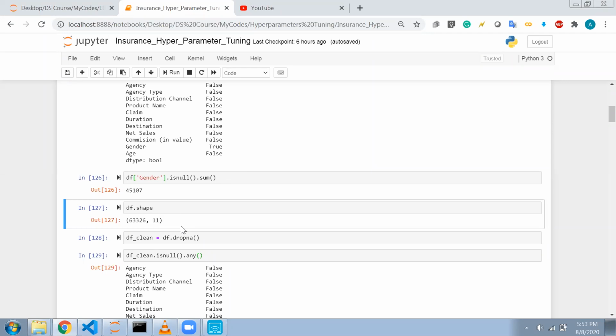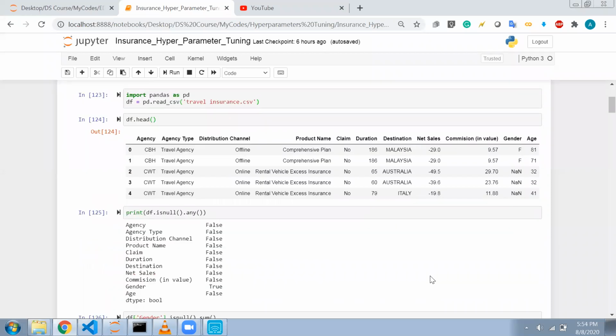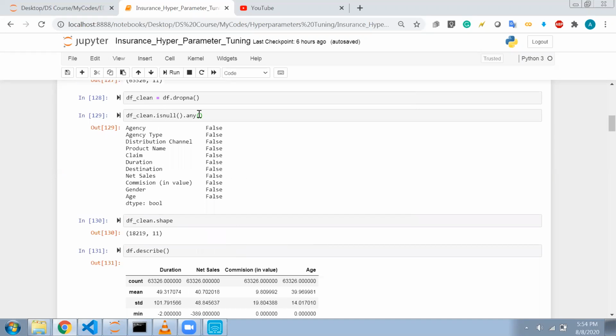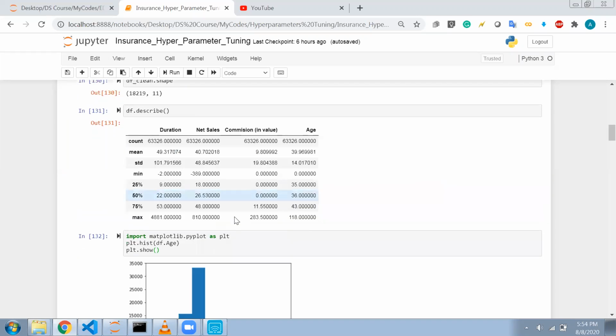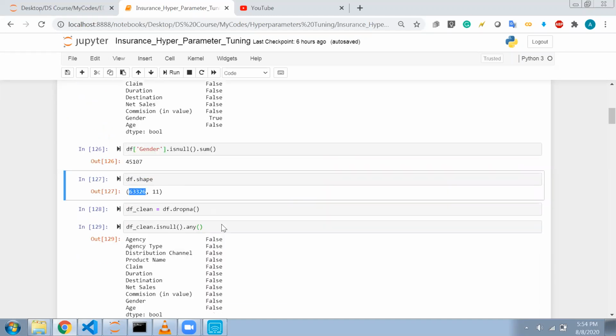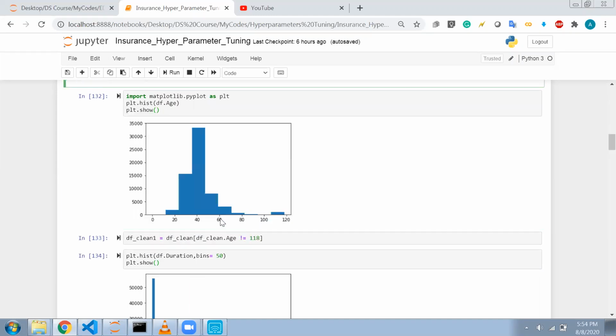Now I will drop all the rows where the gender value is not specified. Here you can see it is NaN, not a number. So it will remove all these rows; using this, I will drop all the null values. Now if I run isnull().any(), it will show that no features are null. Now I'm left with 18,219 values. Earlier I had more values.